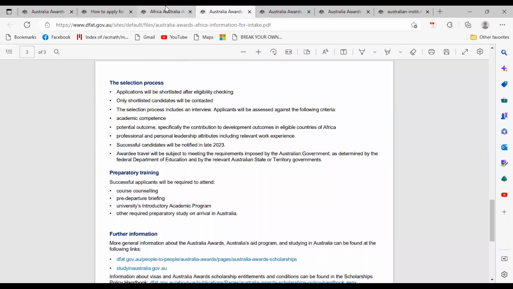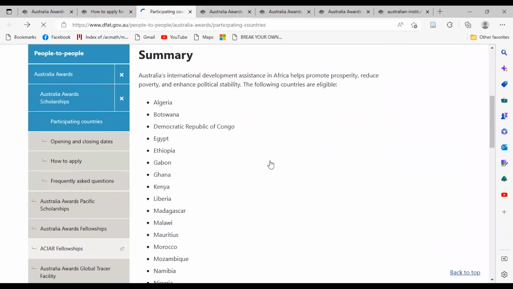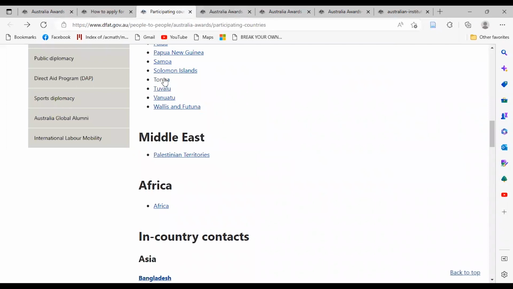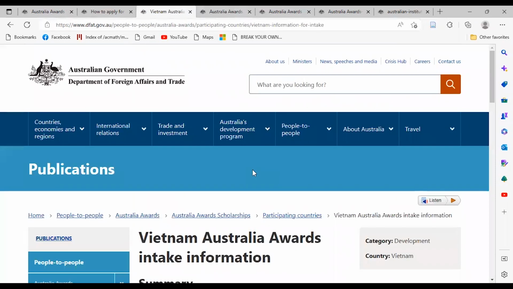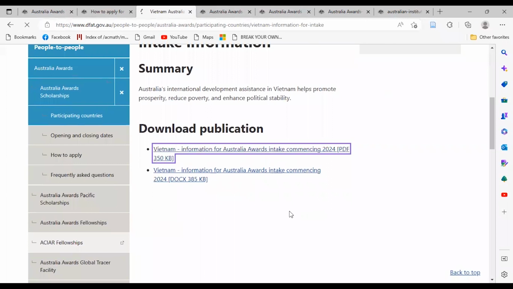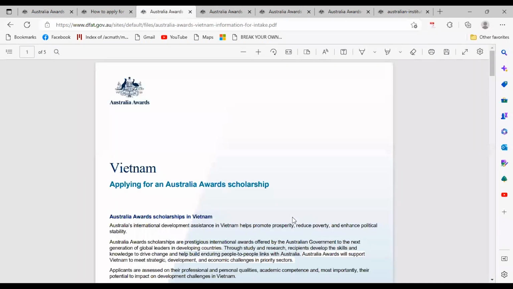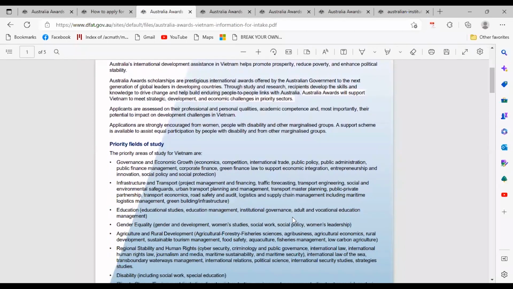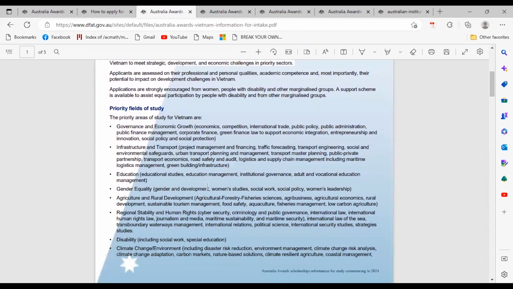Let's see about other countries. Maybe we'll find if there are differences. Let's take Vietnam here, and we can see the requirements for citizens from Vietnam. You see the priority field of study is also different from the people from Africa. Here, the priority areas are governance and economic growth, infrastructure and transport, education, gender equality, agriculture and rural development, regional